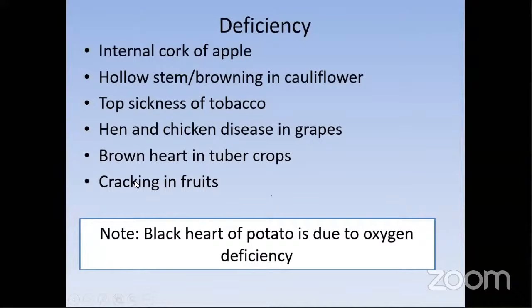Cracking in fruits. But students, remember black heart, one typical symptom in potato. If you cut and open the potato, you can see an empty, black colored halo inside it. That is called black heart. That is observed due to the lack of oxygen. So don't confuse brown heart and black heart. Brown heart is in a few tuber crops, but black heart is due to the deficiency of oxygen. Come to the next element.